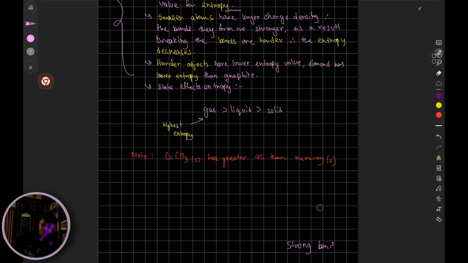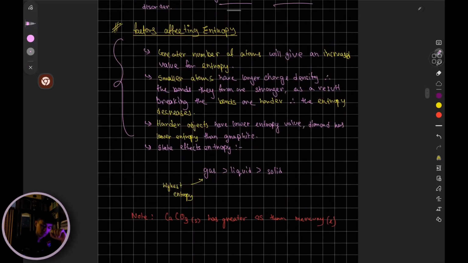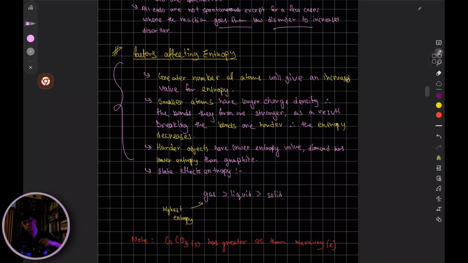If you have a stronger bond, it's going to have a tough time breaking that bond. As a result, your entropy will decrease. The increase in entropy is going to be far less, right? So in those cases, entropy decreases. They tend to have less entropy compared to others.